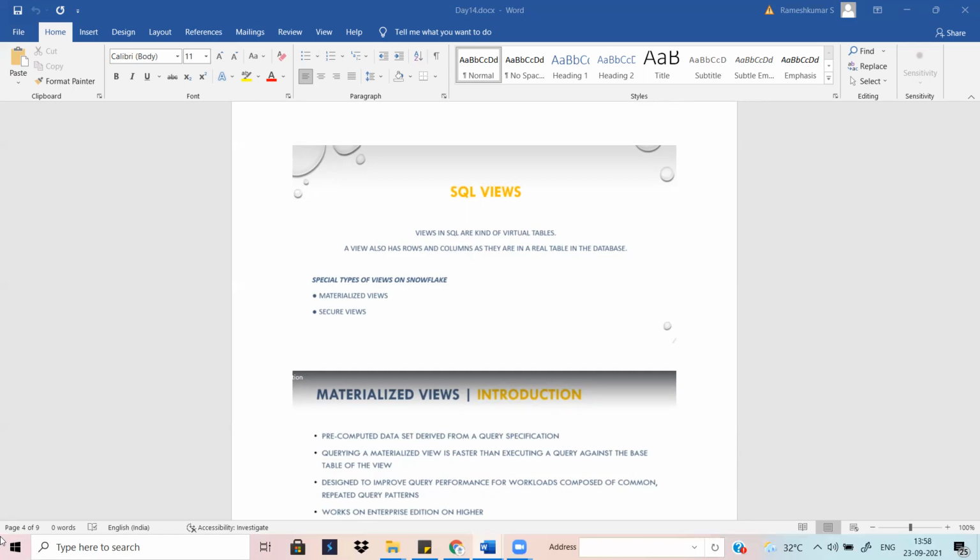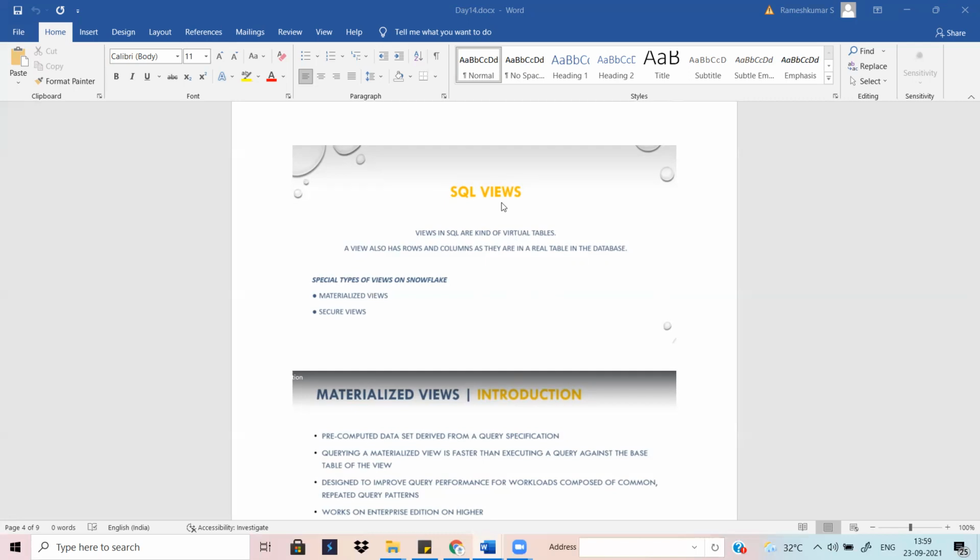The fact table holds the sales related information. So I want to fetch a report only for the last month's sales. In this case you can create a view on top of the table, then you can make it a report. Performance wise also, the view gives better performance than a normal table.